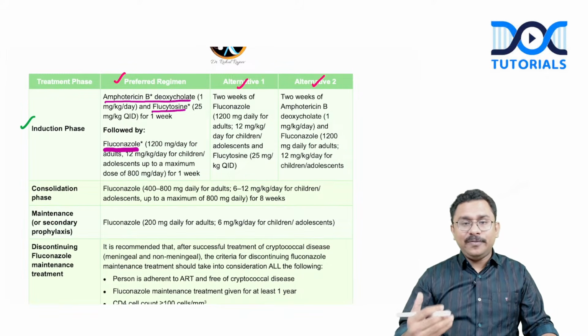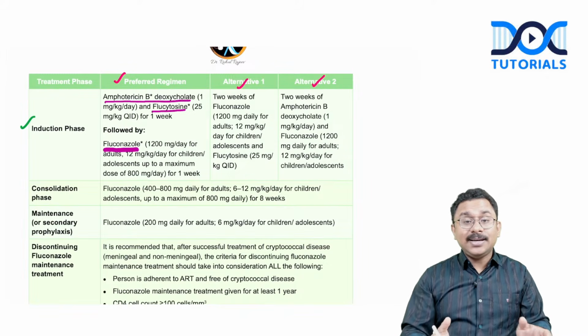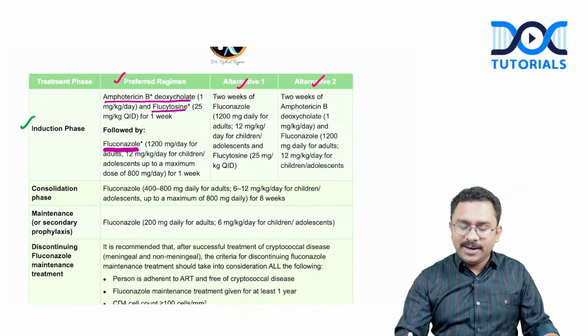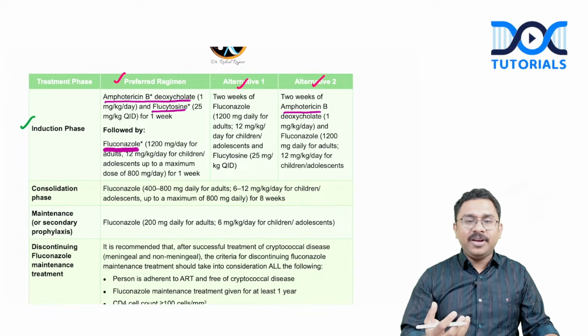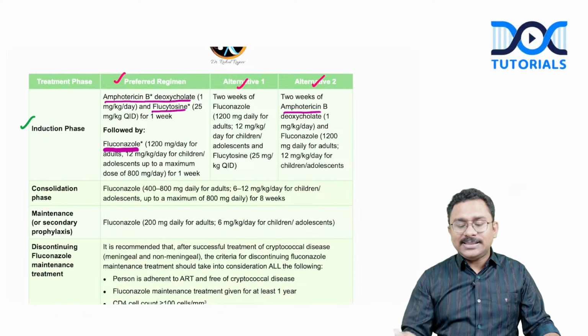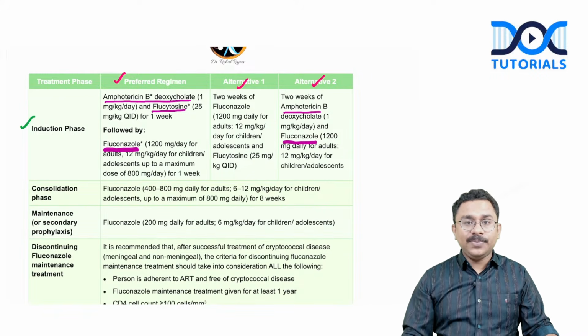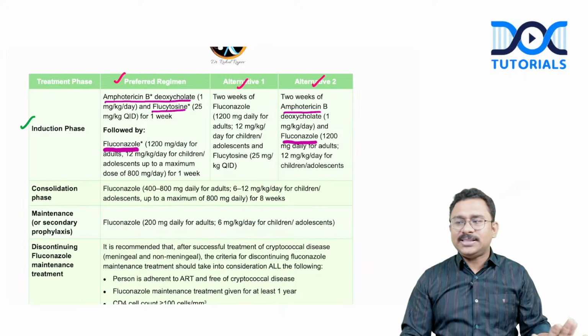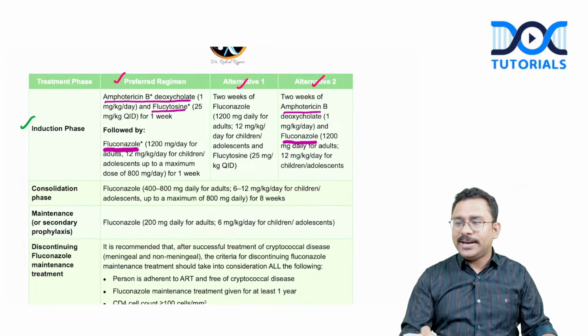There are alternative regimens too: if flucytosine is not available, then as an alternative you can consider amphotericin B plus fluconazole. But it is only an alternative, used in the scenario I just mentioned.